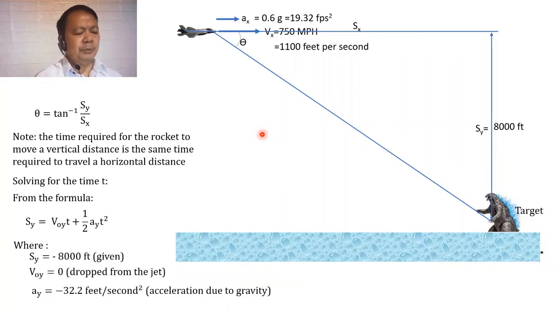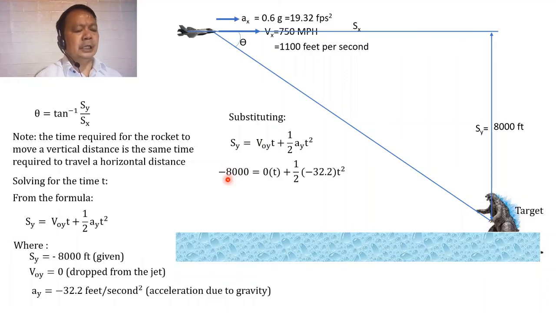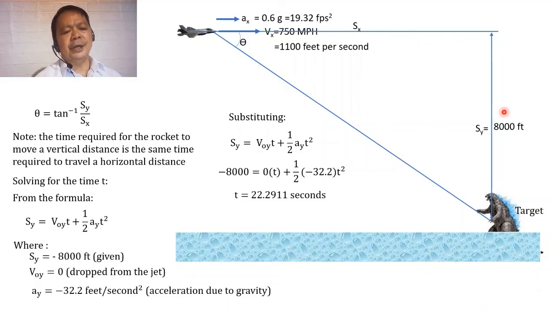Substituting, our equation becomes negative 8,000 equal to 0 multiplied by t plus 1/2 of negative 32.2 t squared. And so from here we can solve for the magnitude of t, or the time required for the missile or the rocket to drop a distance of 8,000 feet, and that is equivalent to 22.2911 seconds.